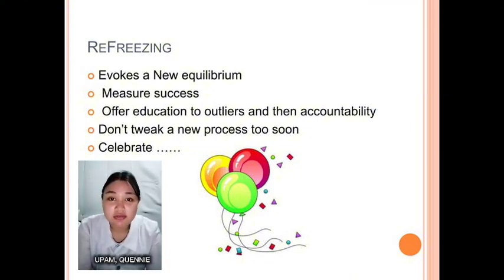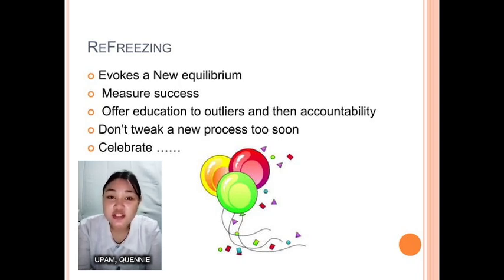This slide covers the refreezing stage of Lewin's change model, focusing on solidifying the new state. First one is to establish a new equilibrium, creating stability and routine in the change environment. And measuring success, assessing the effectiveness of the implemented changes. Addressing resistance, providing additional education and support to those who haven't fully embraced the changes, followed by accountability measures.